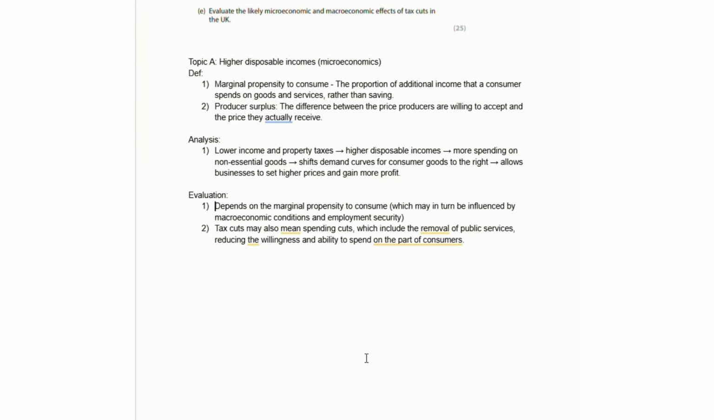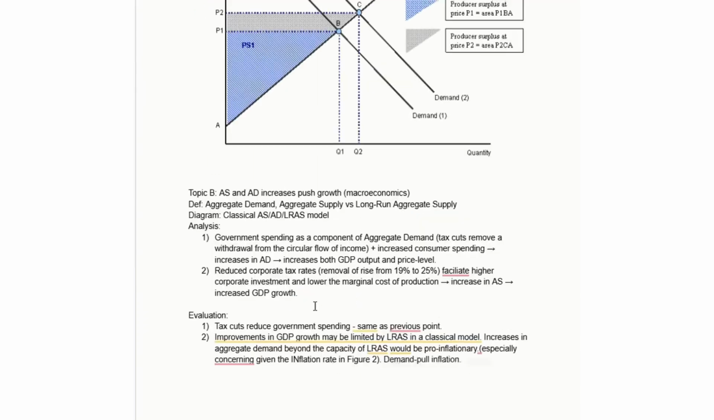So cutting taxes under certain economic conditions might not have a big effect on aggregate demand, but we could also talk about how tax cuts potentially lead to spending cuts, which would then mean that you lose some public services, which might also be a factor in how much overall consumption there is in the economy. So you've got two reasons why potentially tax cuts do not translate to higher aggregate demand.